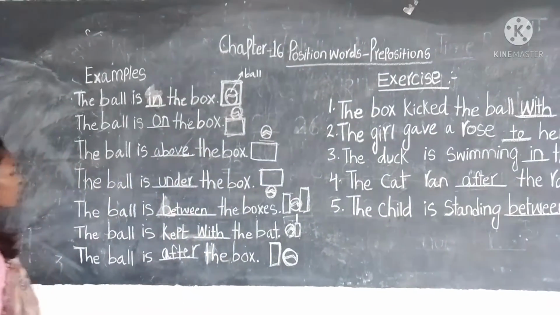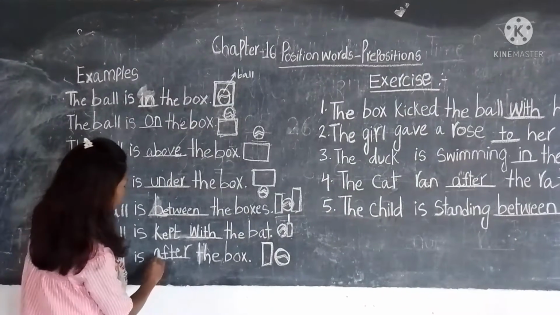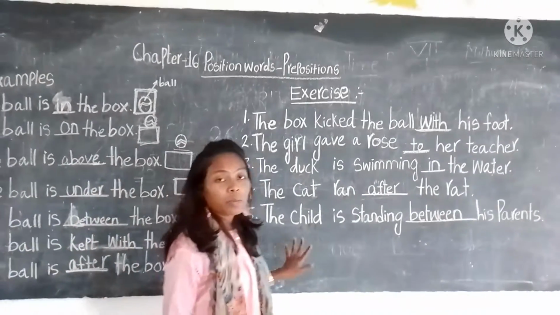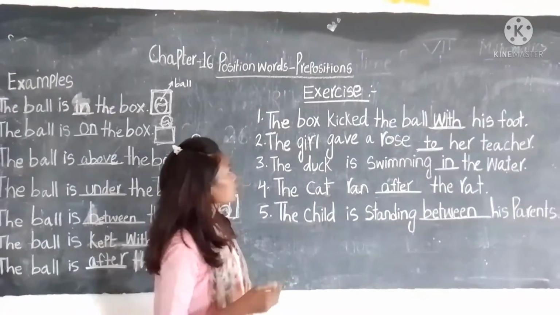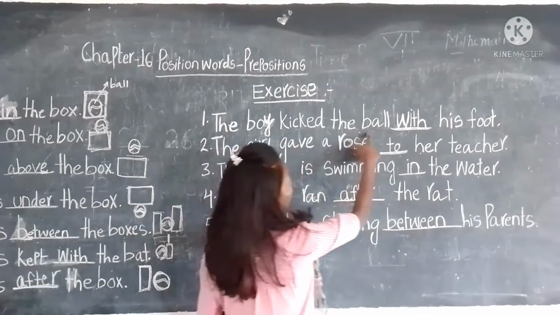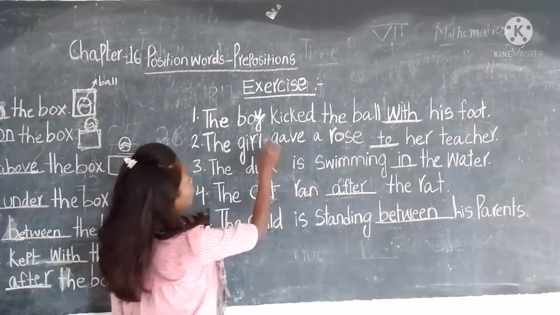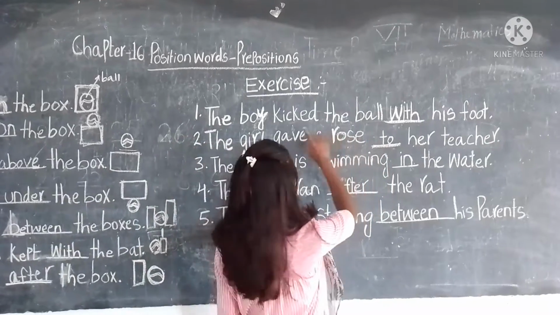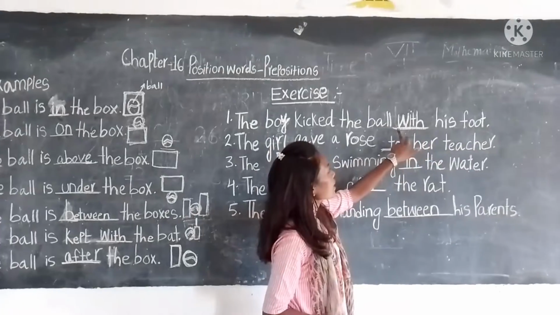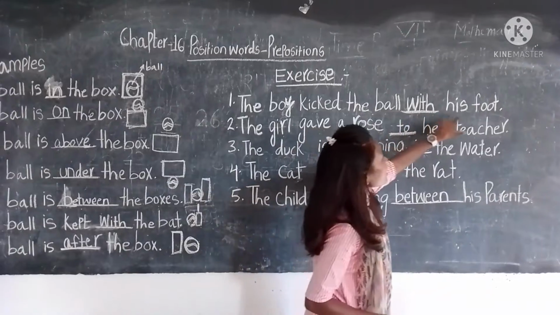So this way we have got a few examples of prepositions, and now we will move on to the exercise given in the book. All of you see number one sentence: the boy kicked the ball with his foot. Here the boy is the subject and he kicked the ball, so the ball is the object. With the help of his foot, he kicked the ball.